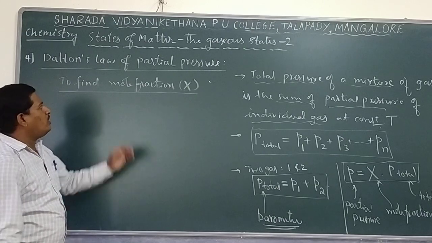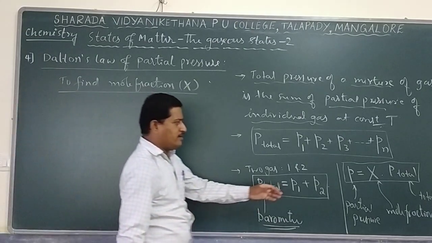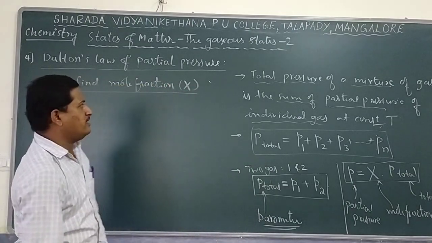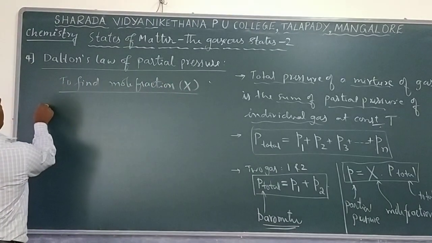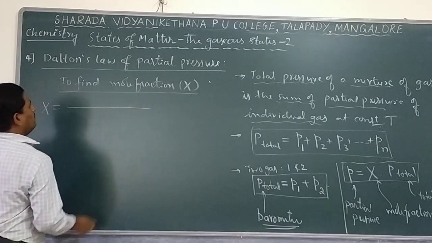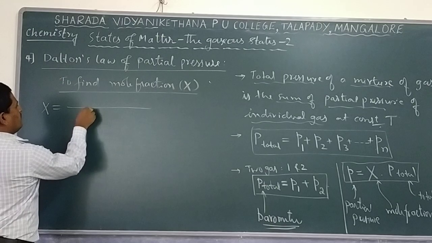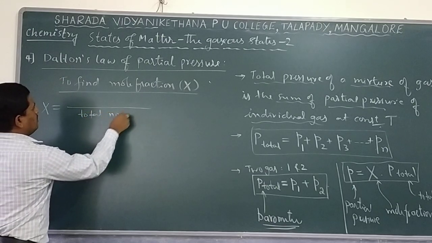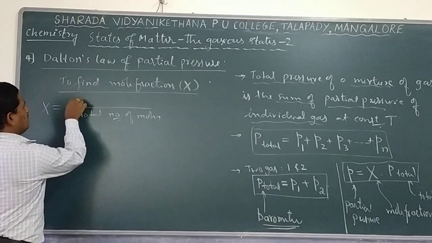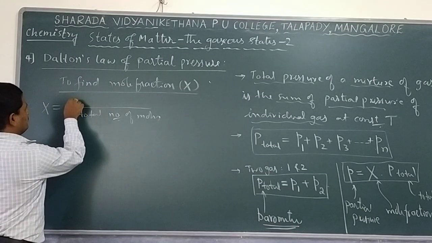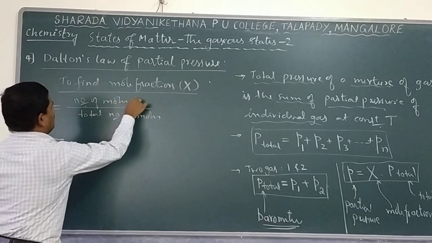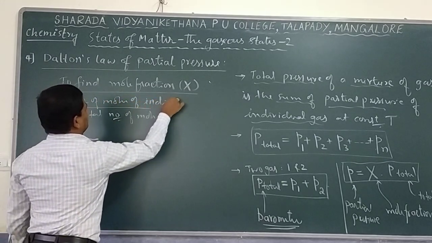Students, let us go with how to find the mole fraction. Already we found that X stands for the mole fraction of a particular gas. How to find the mole fraction of a gas? There is one formula, very simple. Actually, mole fraction tells about a ratio: the total number of moles in the denominator, but in the numerator, the number of moles of the individual gas.